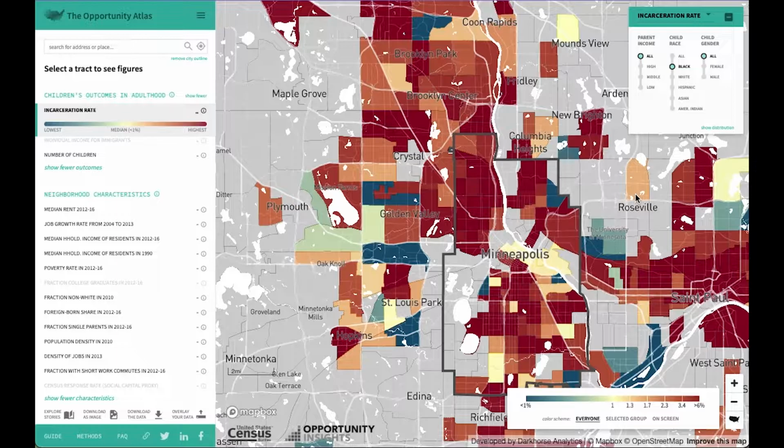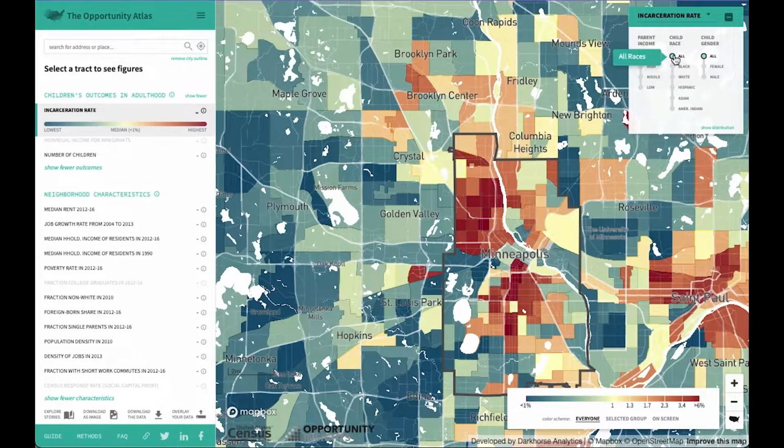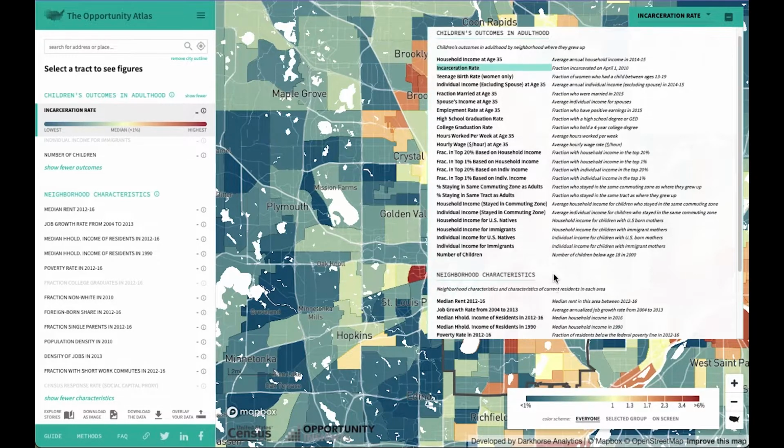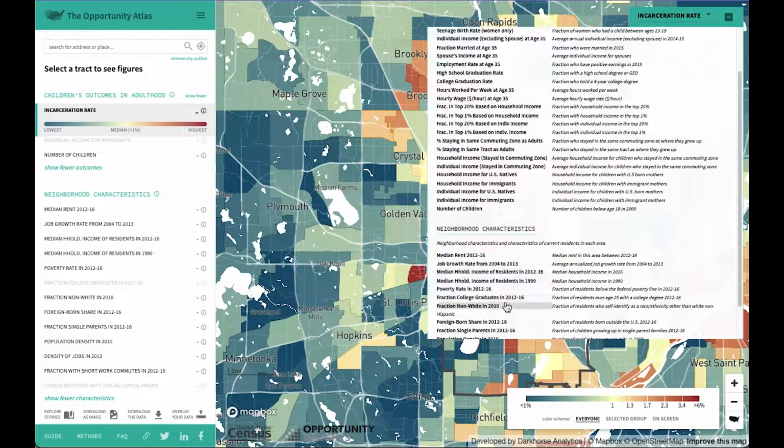More specific patterns of incarceration become apparent when selecting overall incarceration rates for all residents and comparing this layer with the fraction non-white metric shown under neighborhood characteristics in the metric widget on the left side of the screen, or by selecting the drop-down option of the widget in the top right hand of the screen.